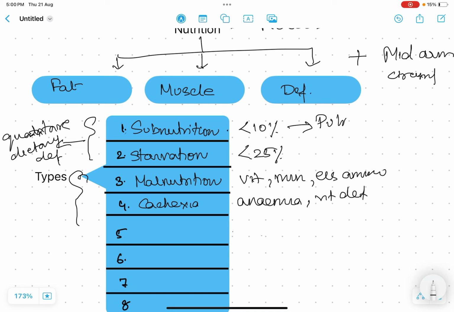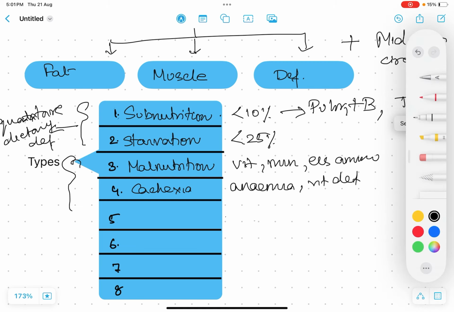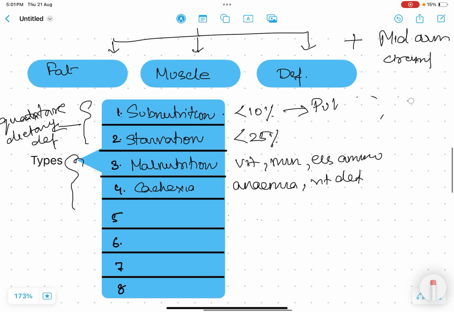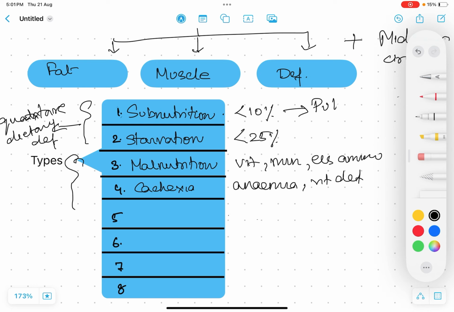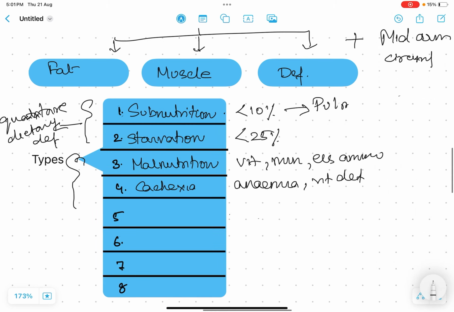The most popular among them is pulmonary tuberculosis. Second is diabetes mellitus. In pulmonary tuberculosis, the patient has complete loss of appetite. Anorexia is there, and whatever the patient is eating is not getting utilized. So that is the major cause of malnutrition in case of pulmonary TB.